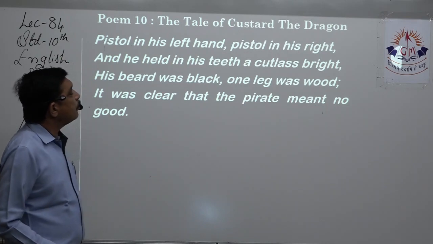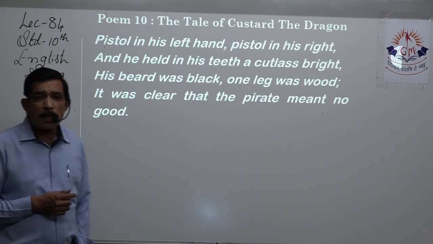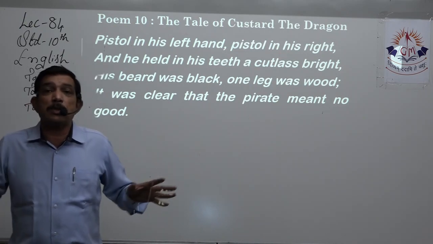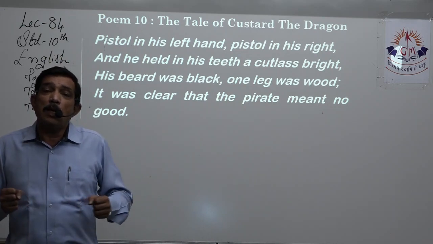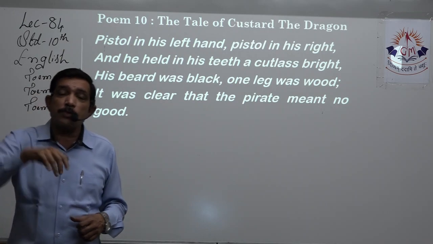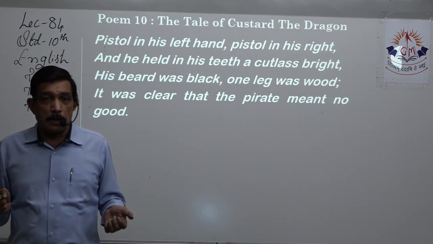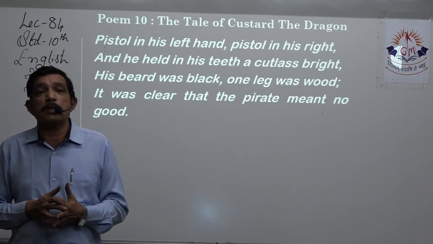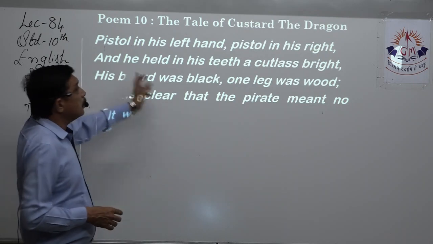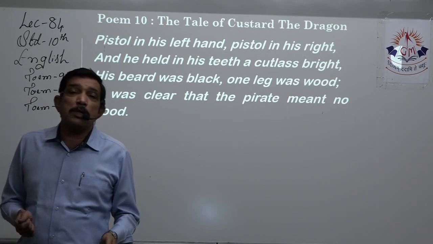Pistol in his left hand, pistol in his right, and he held in his teeth a cutlass bright. Cutlass, it's a sword, right? So when he entered the room from the window, he had pistols in both hands. This is a poem, so the poet has used a pistol in his left hand and a pistol in his right hand, and then he didn't have a place to put his cutlass, a sword.